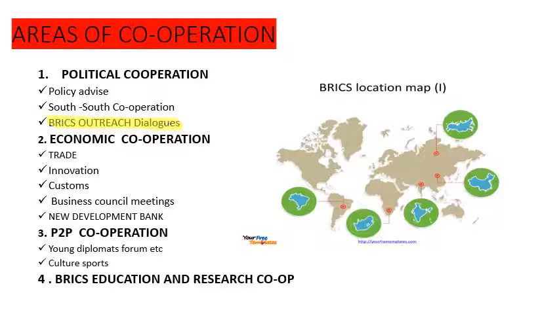And Track 3 diplomacy, where people-to-people cooperation among these nations increases through people going and working in these nations, and they develop personal contact, like cultural contact, common religion and culture. So that is Track 3 diplomacy.